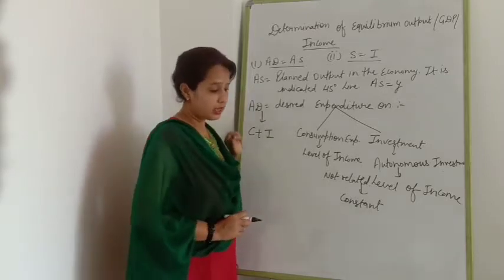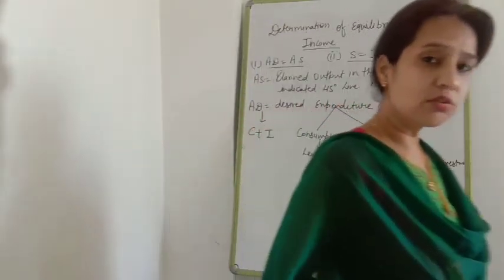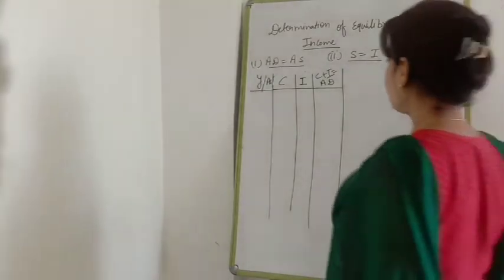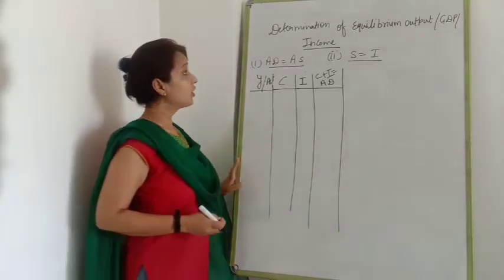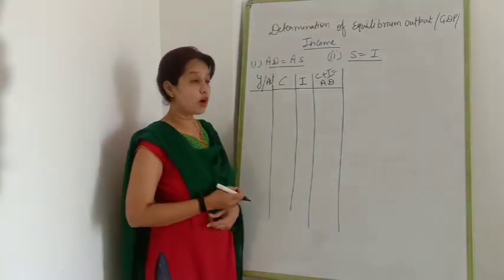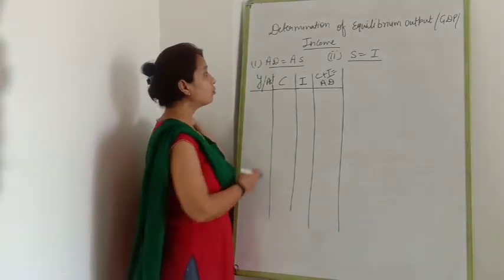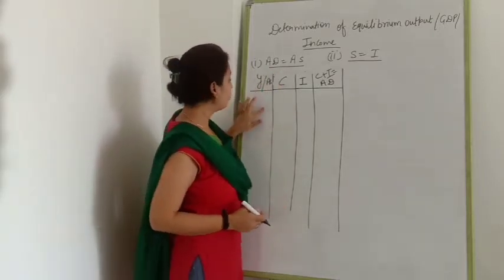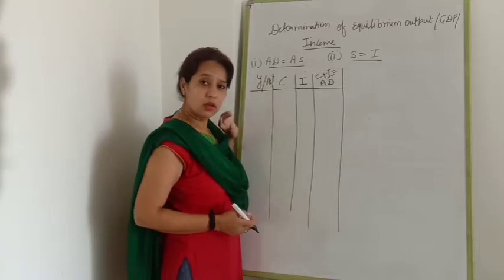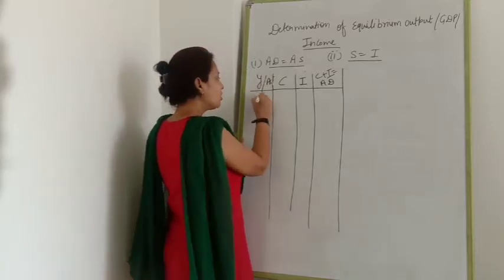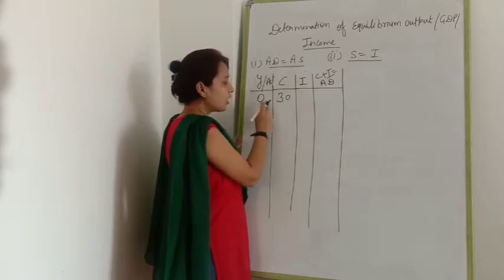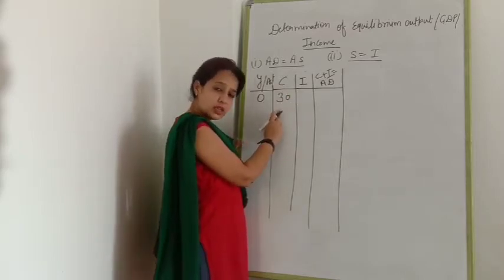Now I am going to explain with this schedule and diagram how we achieve AD equal to AS. Meanwhile you just note it down. From this schedule, I will explain how we achieve the equilibrium level of output, GDP and income through the AD equal to AS approach. First, Y equals AS. If your income is 0, then minimum consumption will be there. Suppose I assume the minimum consumption is 30.